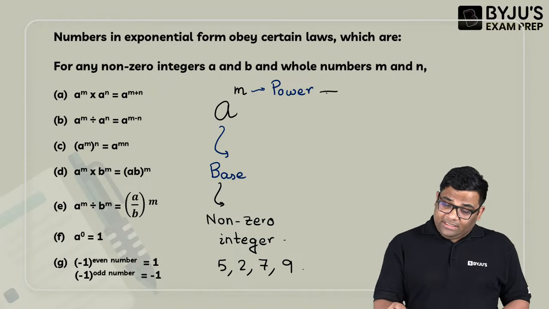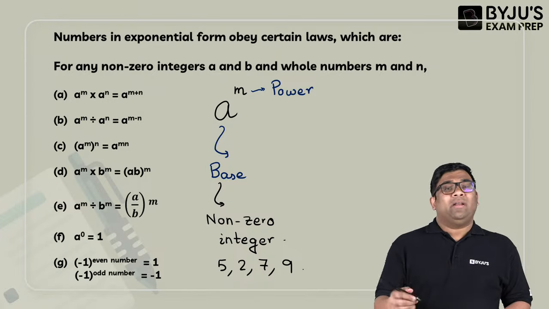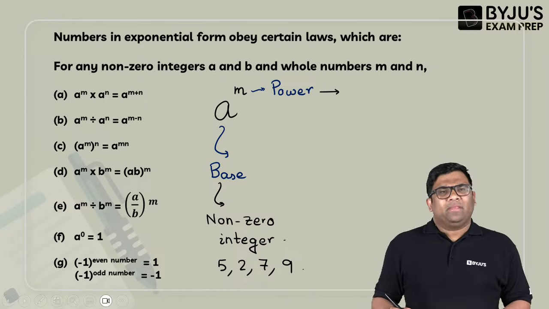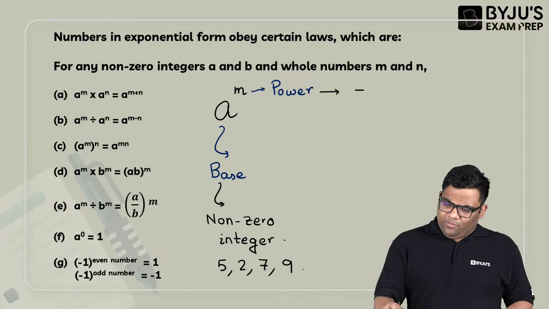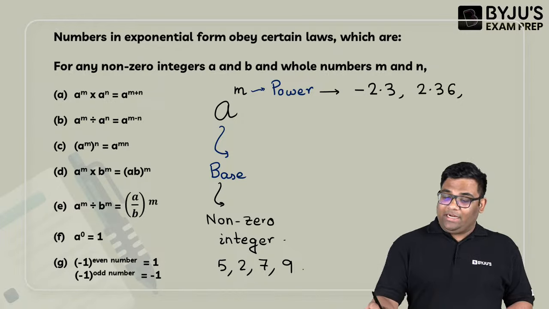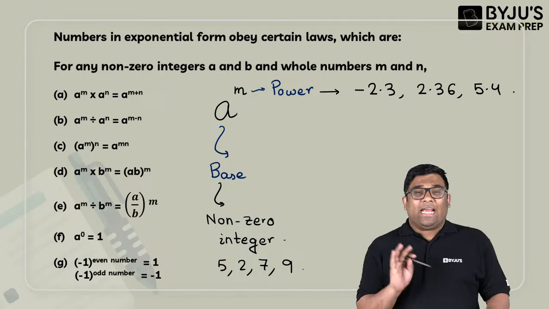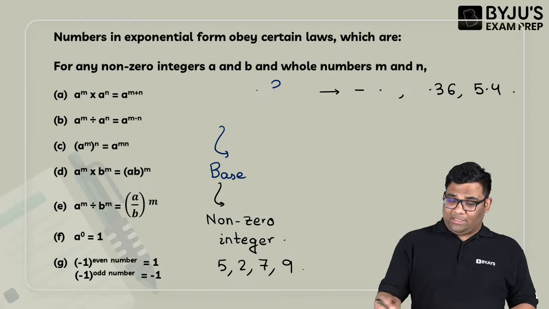And the power is normally a number, it can be positive, it can be negative. So it can be minus 2.3, it can be 2.36, it can be 5.4, like this. This is the typical form of an exponent.